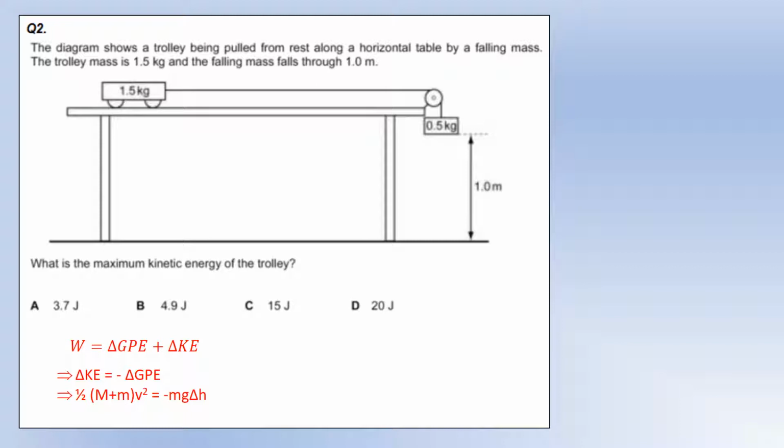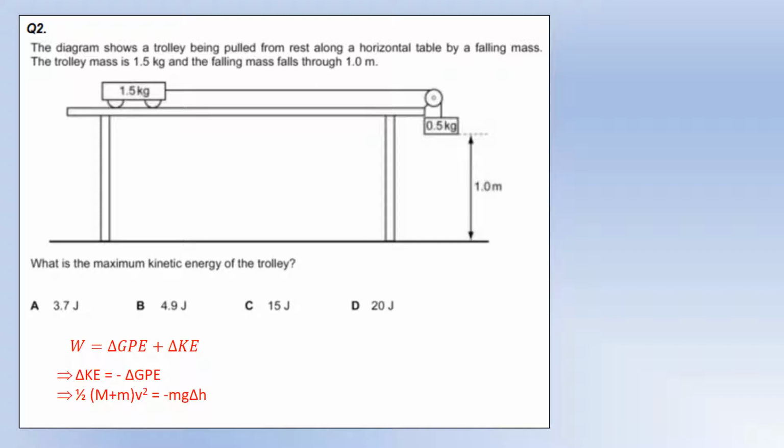So we are going to use conservation of energy. I'm going to assume no work done by friction or air resistance. But there are going to be two kinetic energies, the kinetic energy of the trolley and the kinetic energy of the mass. The key to this question is they're tied together, so they're going to have the same acceleration and they're going to have the same speed. So that's how we've ended up with that expression there.